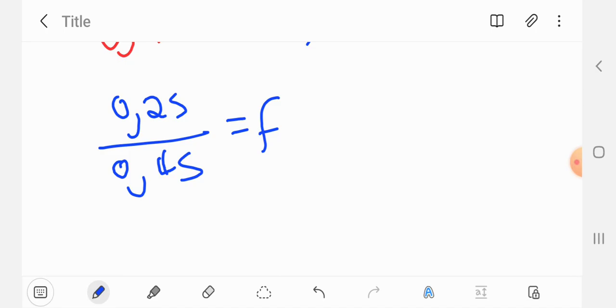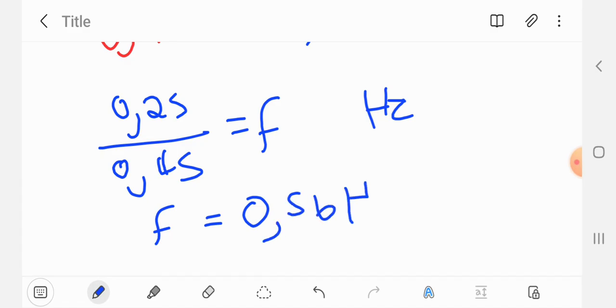You put this in your calculator. Frequency is measured in hertz, okay? So you will have that your frequency is equal to 0.56 hertz. When you put this, you say 0.25 divided by 0.45.